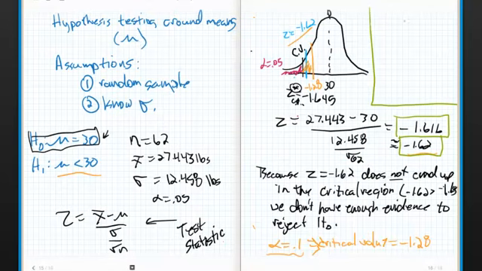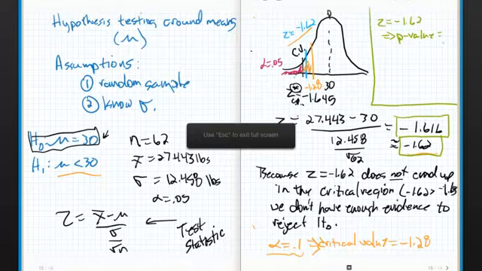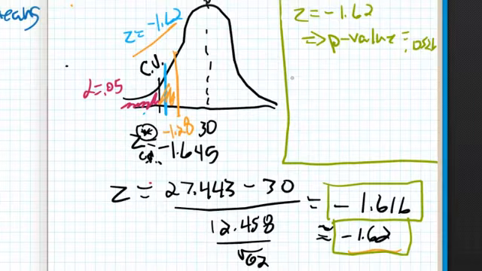So z equals negative 1.62 implies that my p-value is equal to 0.0526.